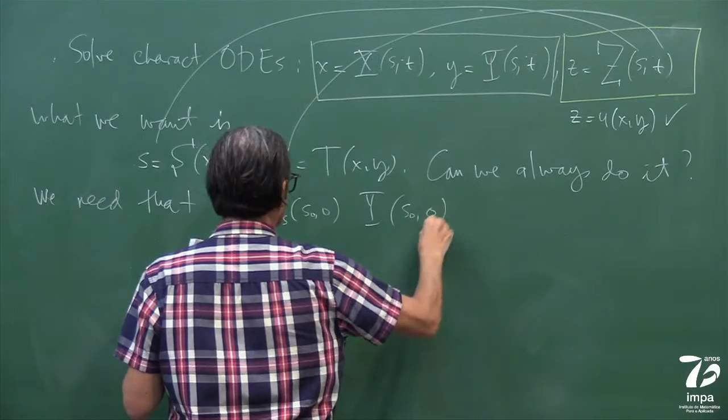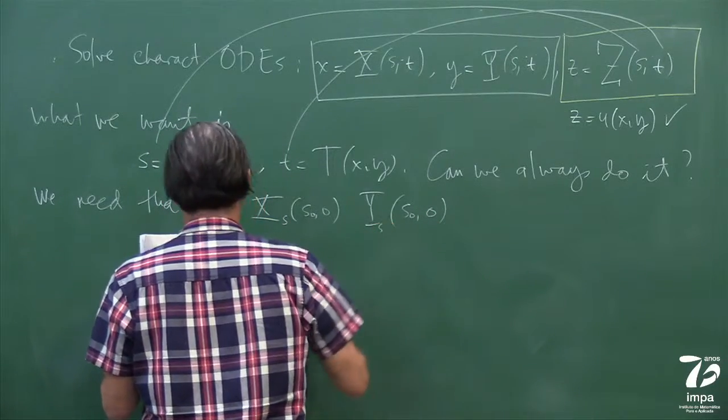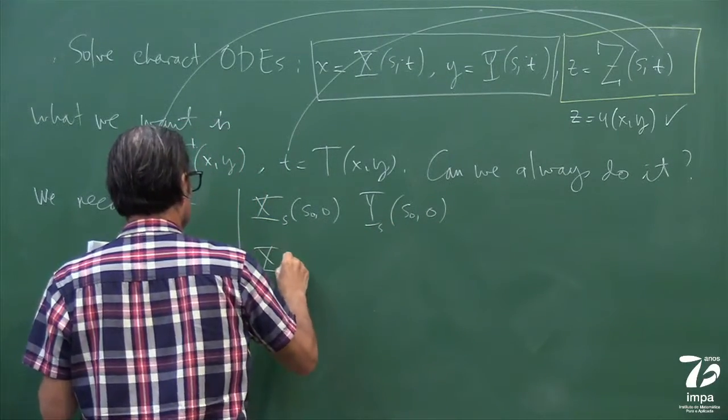So since we're looking at one point, which is the point S0, let's look at the neighborhood of this point.